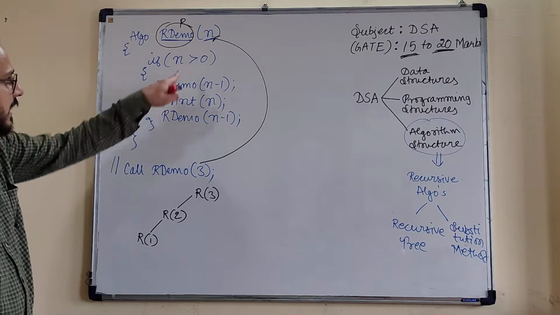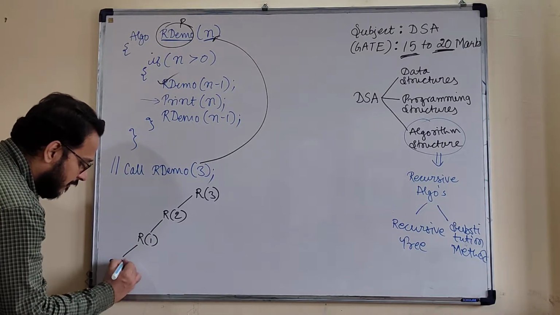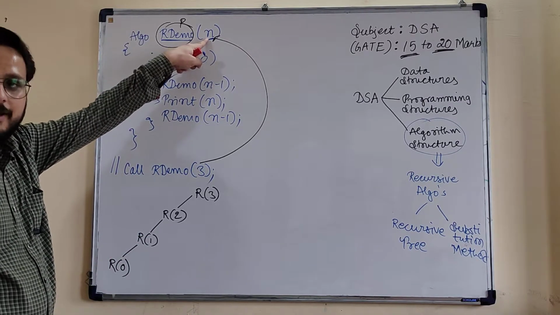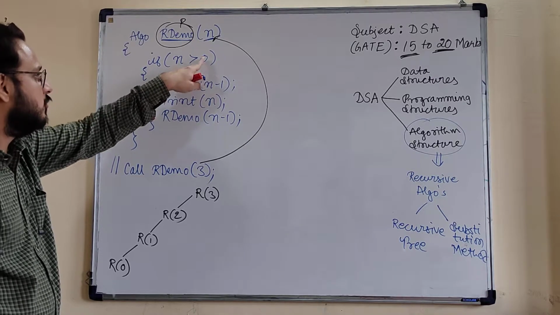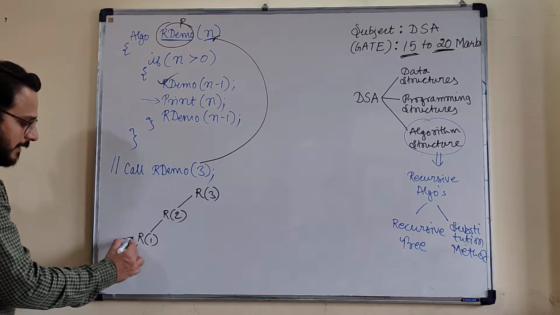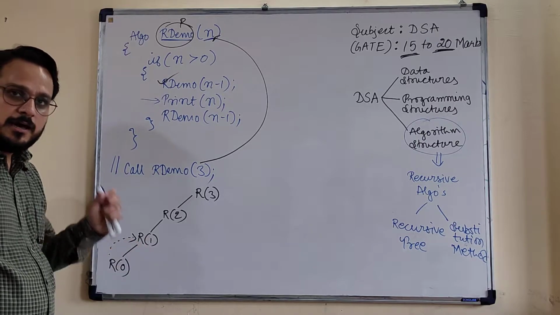Now 1 is again greater than 0, which requires a recursive call of R of 0. When it reaches 0, meaning the value of n becomes 0, 0 can never be greater than 0. So this is the terminating step of the algorithm, and here we have to backtrack to the previous call of the algorithm, that is R of 1.